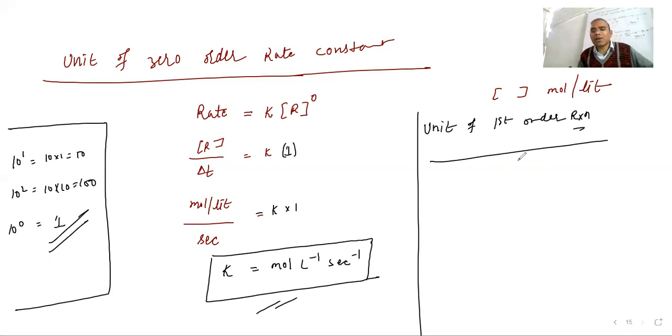Now they are asking you to calculate the first order. So they are talking about rate. Rate is equal to K and R power 1. Now you tell me the value.